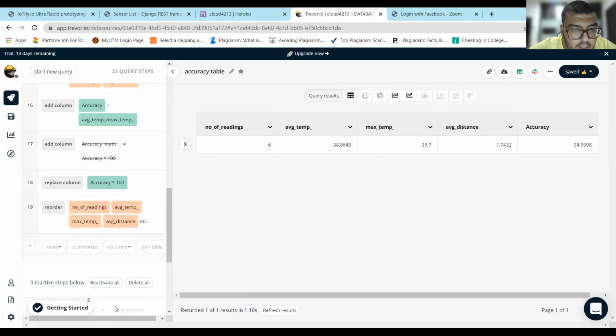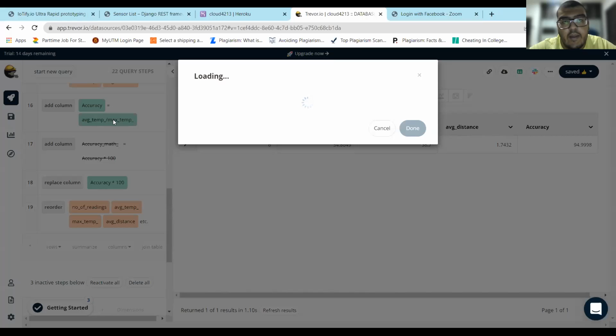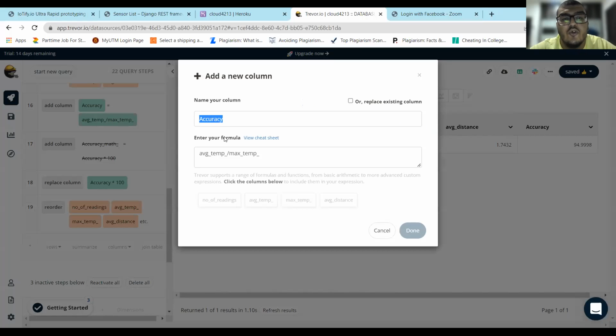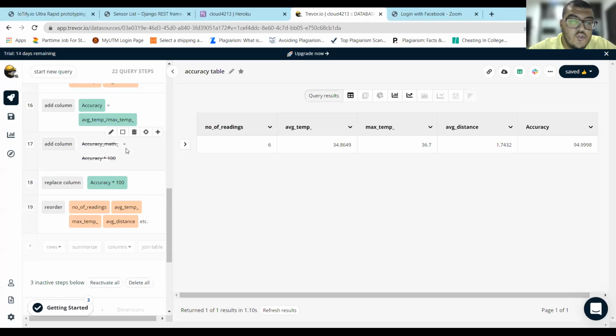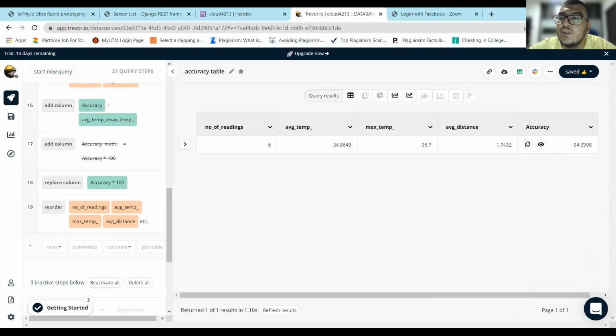As you can see here, from the columns, I can add a new column. And after I say add new column, I actually need to enter the formula. So I made this formula average temperature times maximum temperature, and so it can be in percentage. I did one more thing, which is the mathematical function times n, and I multiplied my accuracy by 100, so it can be in, as you can see here, 94.998. So it can be in percentage function.